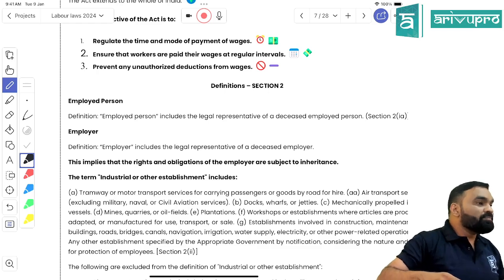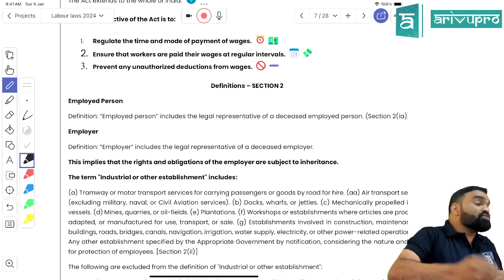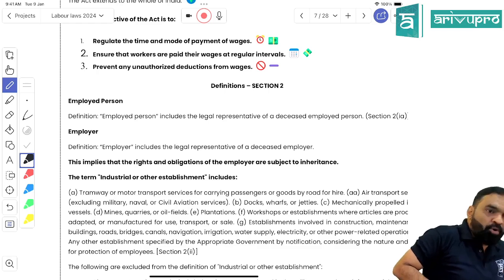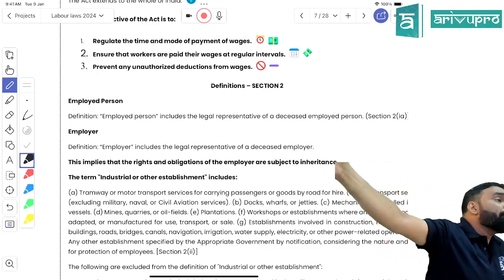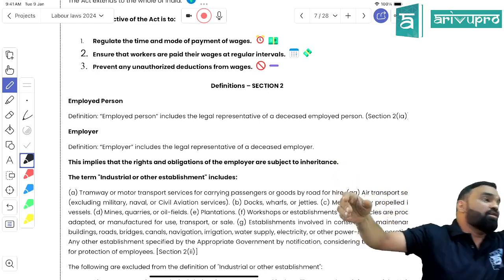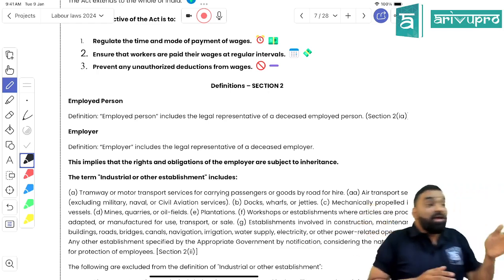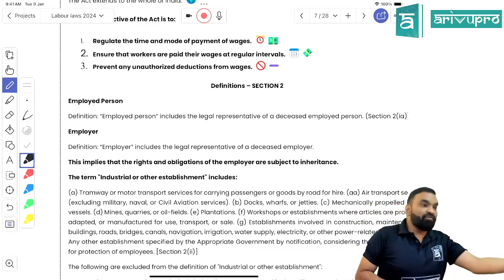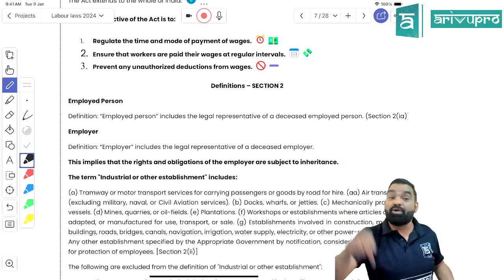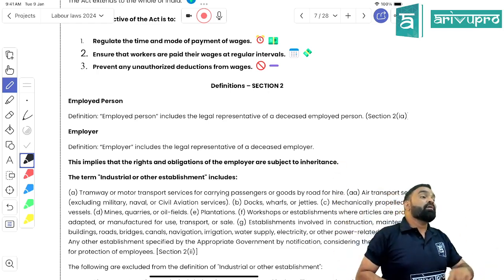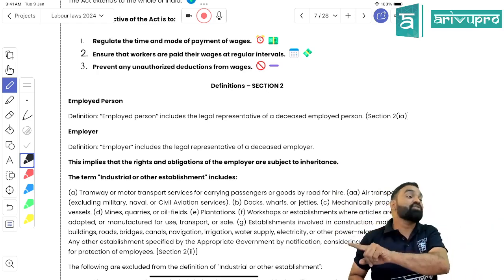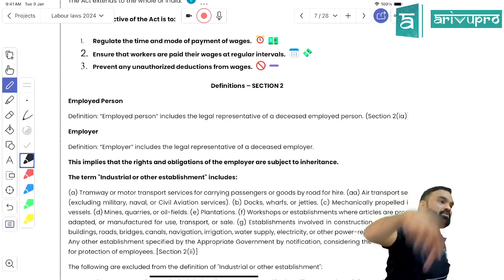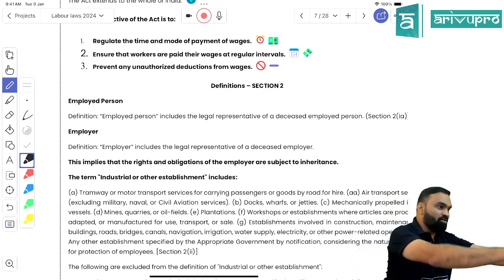Employer includes what? In both cases, they just wanted to extend you a right that if something wrong happens with your father and he is no more, then go ahead and file action under the Payment of Wages Act, because you would come under the definition of employee, right? And if something has been done or committed by your father, you have to discharge the obligation of your father, because you would come under the definition of employer. So if something is committed by Dhirubhai Ambani, it has to be performed by Mukesh Ambani because of the Payment of Wages Act. Got my point, students?